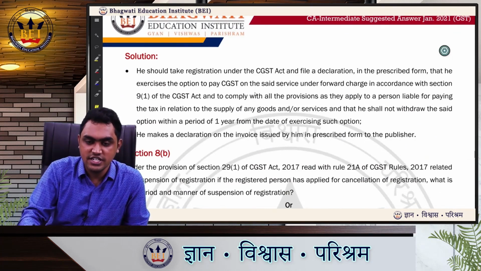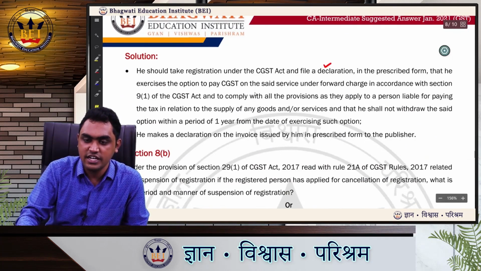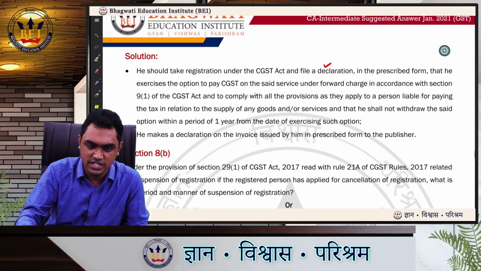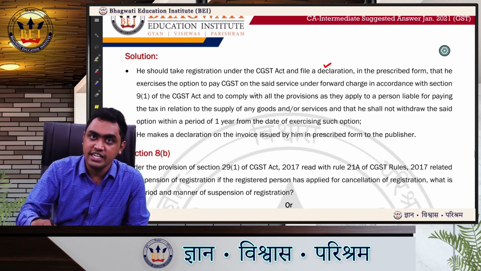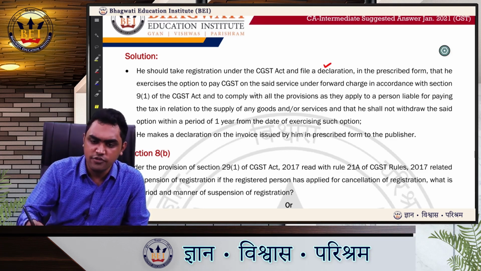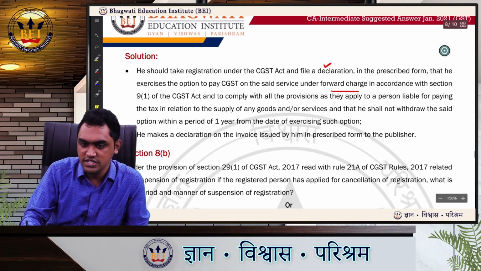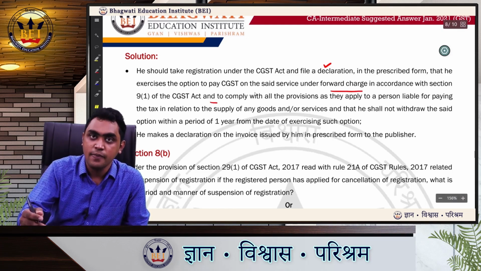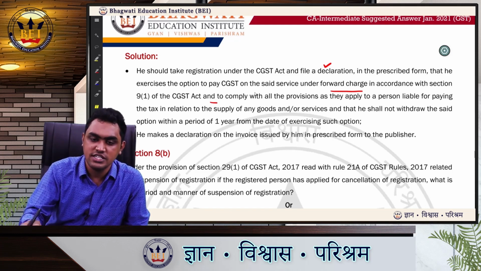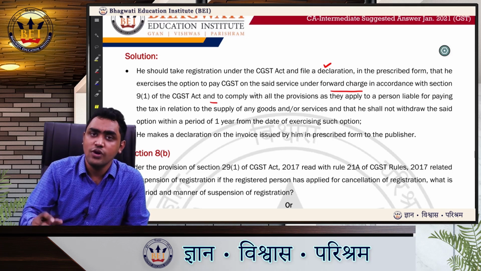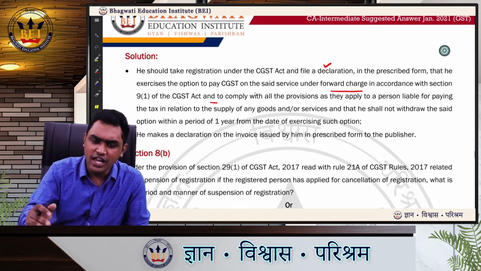He should take registration under the CGST Act and file a declaration in the prescribed form. Yes, first take registration and then file a declaration in the prescribed form, telling that he has exercised the option under CGST Act to pay GST under forward charge in accordance with section 9(1) of the CGST Act, and he should also give a declaration that he will comply with all the provisions as it applies to a person who has to pay GST under forward charge.